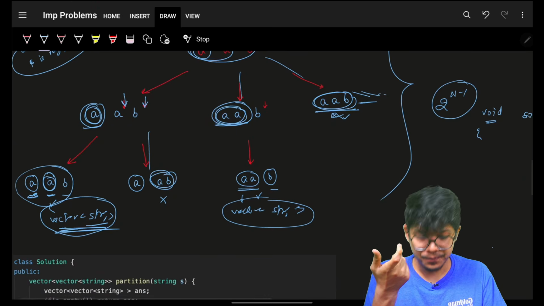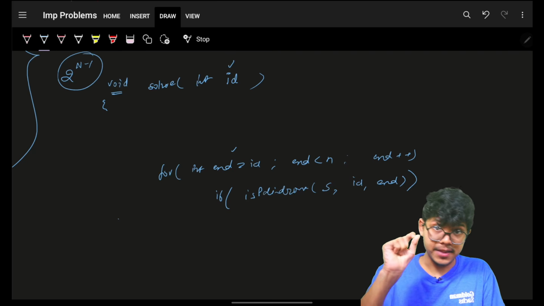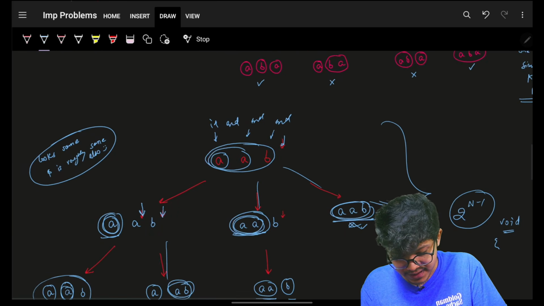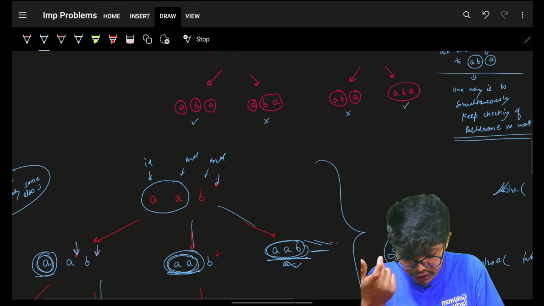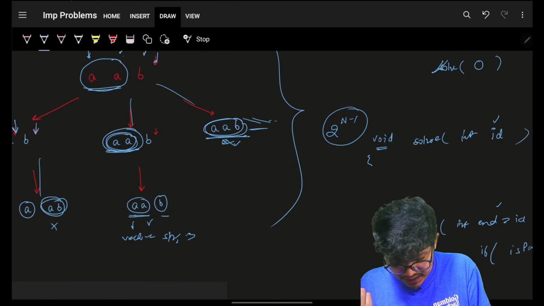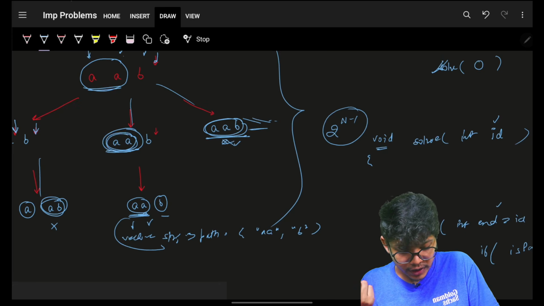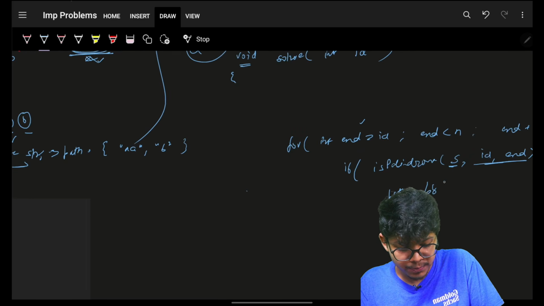So answer will store all the paths, and path will store every piece of good string, which is actually a palindrome. So if s from id to end, let's say end was here, if that portion is a palindrome, this should go inside my path. As you can see, this vector of string path here contained a and then a b, so it should ideally go inside my path. So I'll simply say path dot pushback string